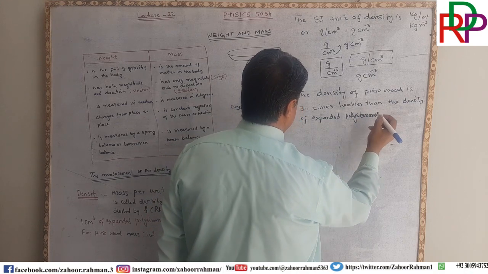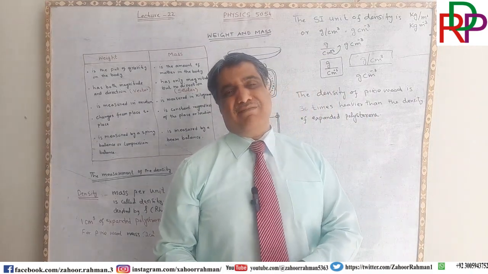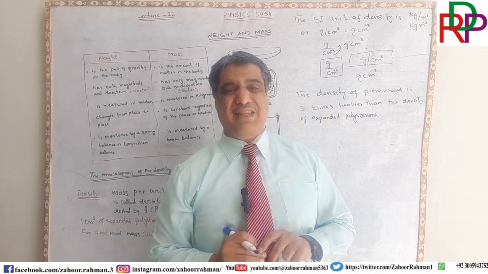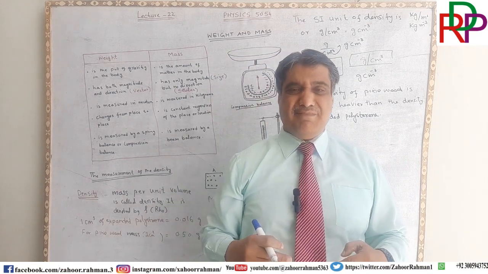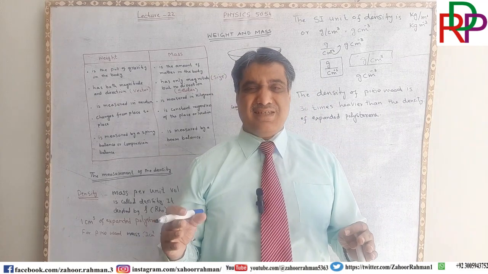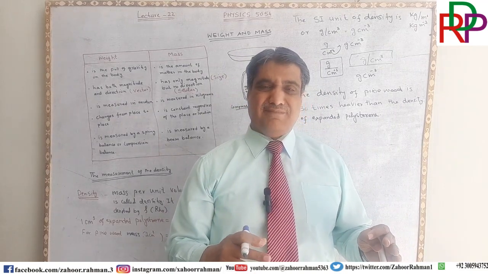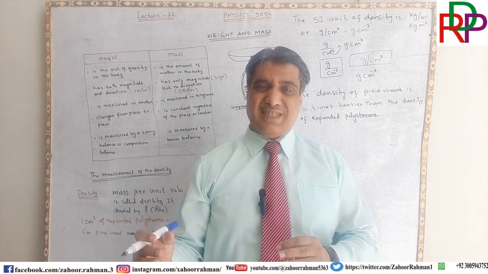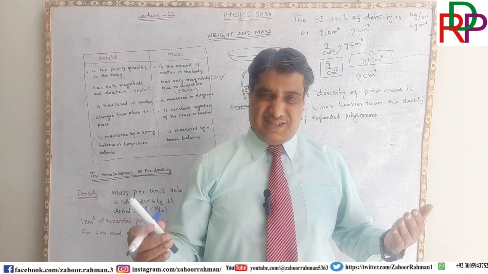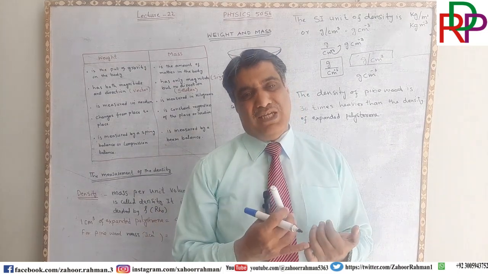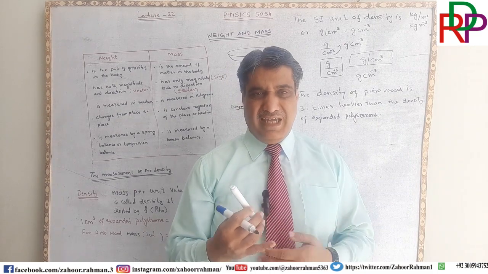Ladies and gentlemen, similarly, in that table you can observe why there is a difference of thickness between the mercury and water as well.